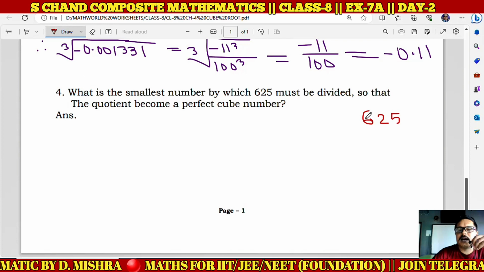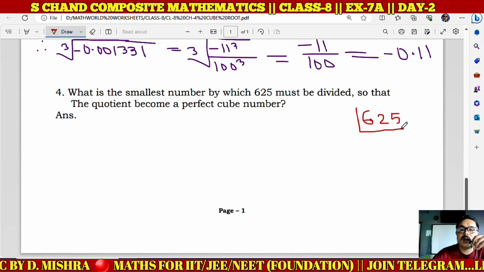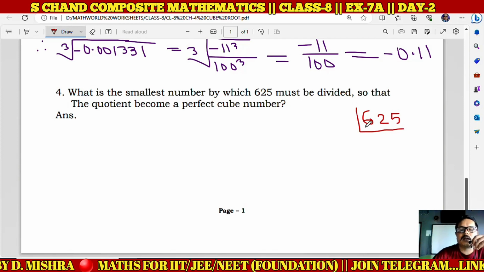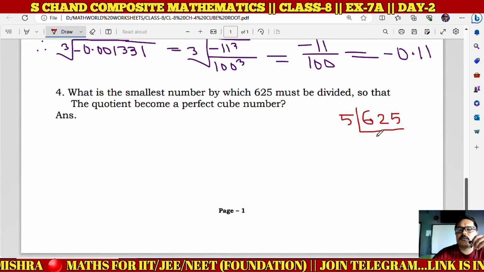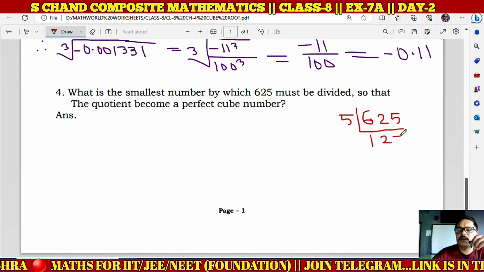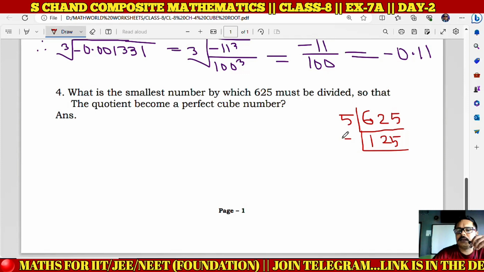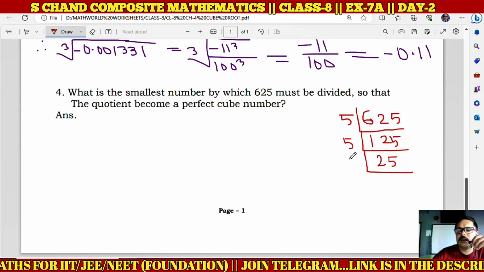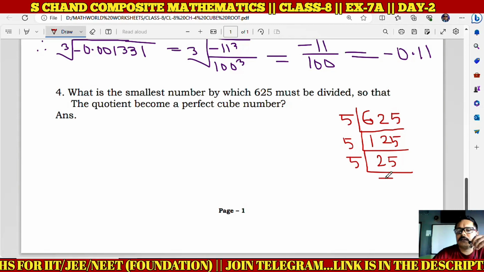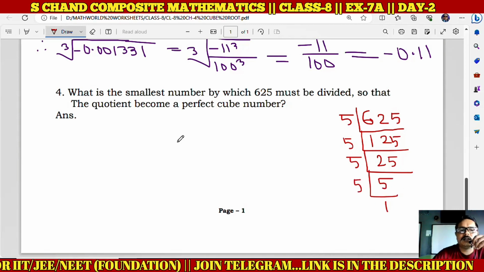It is clear that 625 is not a perfect cube number, and we need to make this number a perfect cube number. For this, find the prime factorization of the number, and let's see what is happening here. It will go by 5, 25. Again the number will go by 5, 5, and by one more 5, 1.